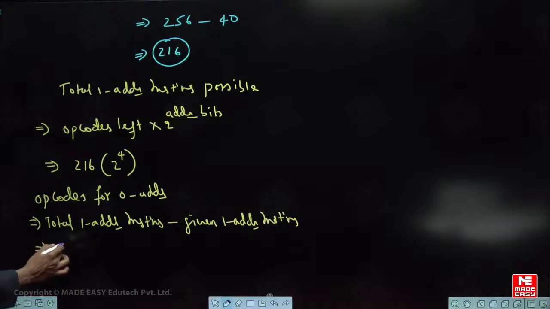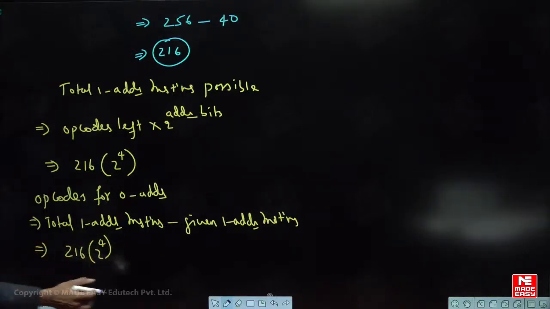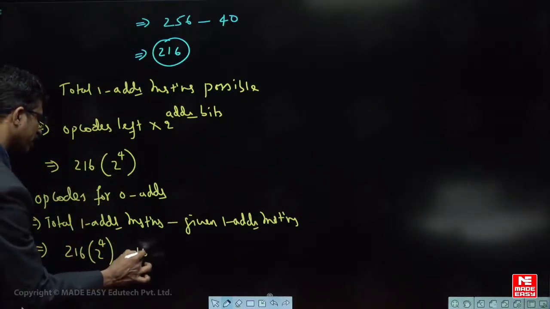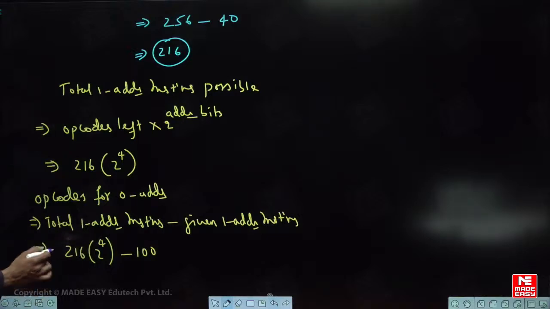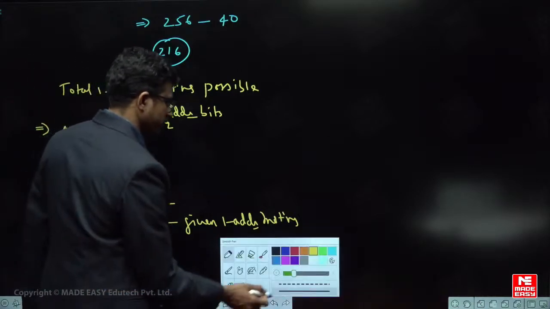So how many total are possible? 216 into 2 power 4 are possible. Okay, so but tell me here, if at all only 1 address are there, these many are possible, but given are how many? Only 100 are there. So remaining codes whichever are there, these are the total number of opcodes left for the 0 address. Did you understand? So what is the total number of 0 address instructions possible?